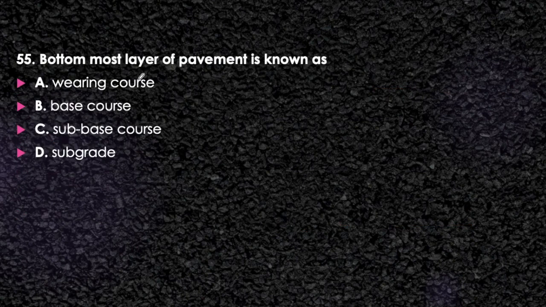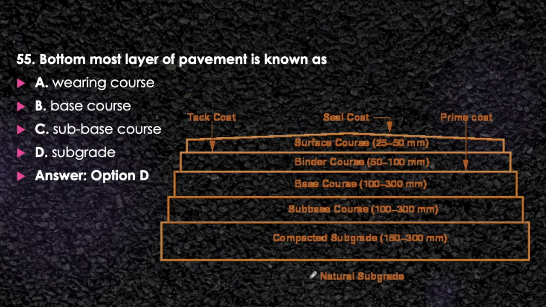Next question. The bottommost layer of the pavement is known as wearing course, base course, sub-base course or subgrade. Think about it. Very easy question. You just need to know the layers of pavement. Here it will be subgrade. The bottommost layer is subgrade. Above it we have sub-base course, base course, binder course as well as surface course. So we should memorize the sequence of it, and I think this is a very easy question. So you all know about it.